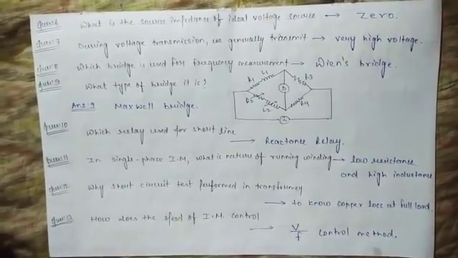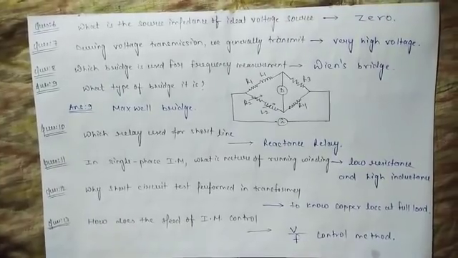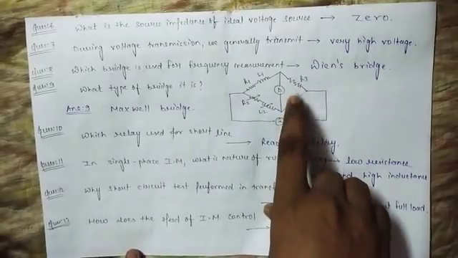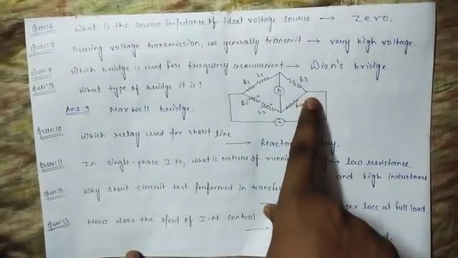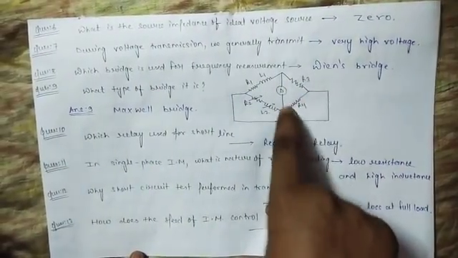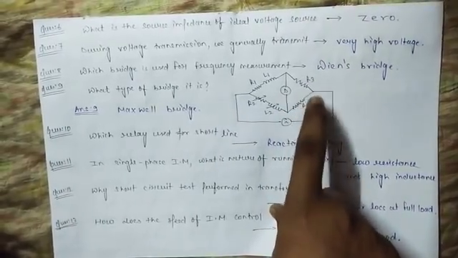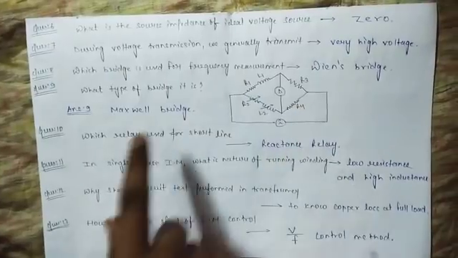So we all know that it is Wien's bridge. And one question in which the circuit is given and we have to tell what type of bridge it is. So friends, it is your Maxwell inductance bridge. So that option will be there.